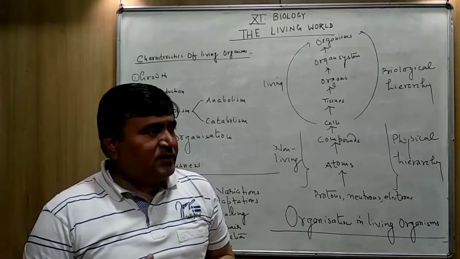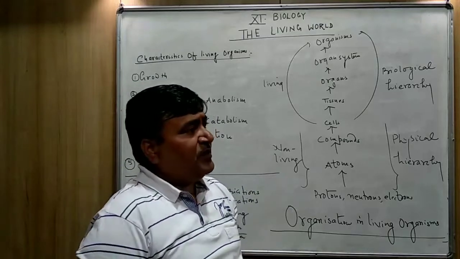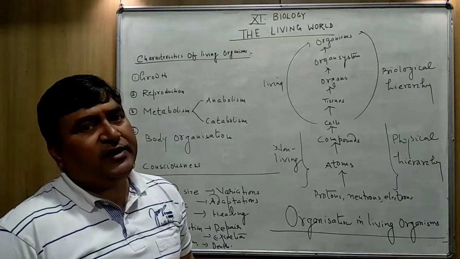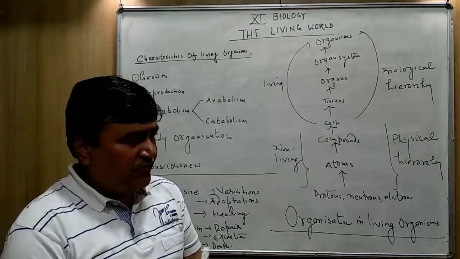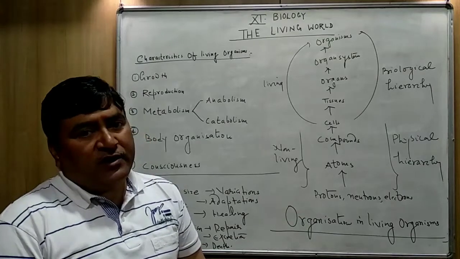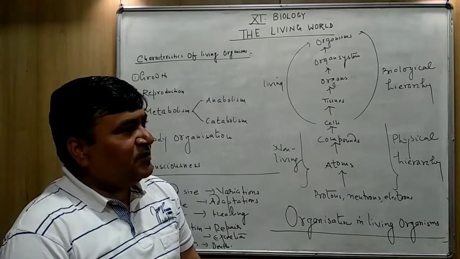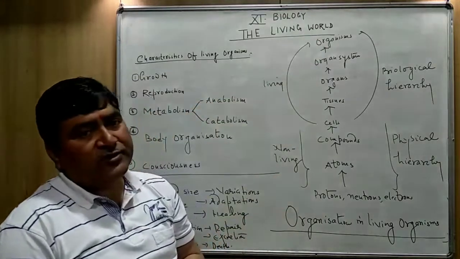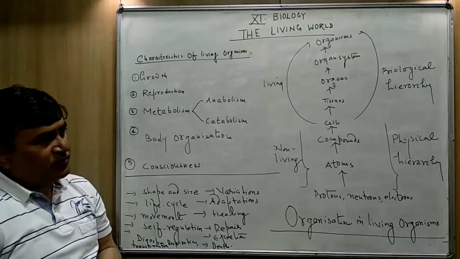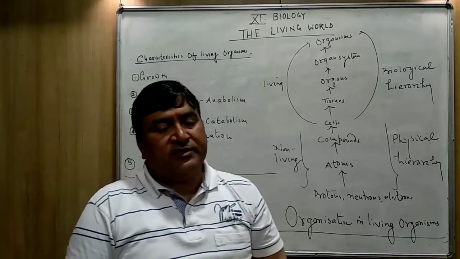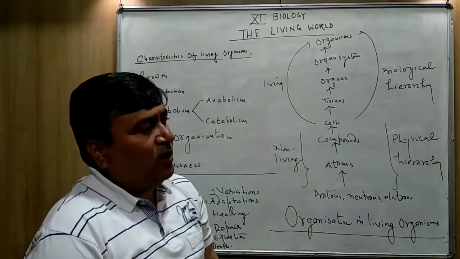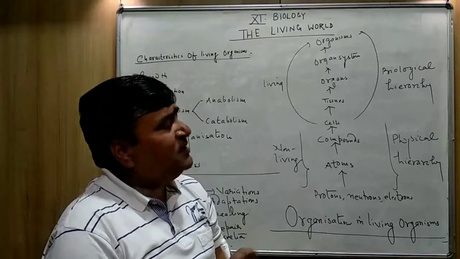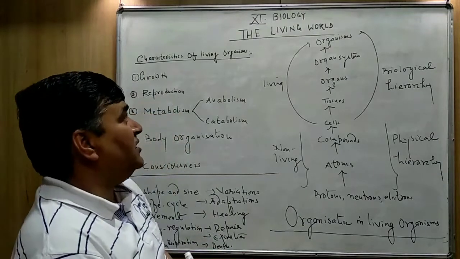So the animals as well as the plants are adapted to live in different habitats, and all these living organisms are collectively called the living world. It includes bacteria, protozoa, invertebrates, vertebrates, all the multicellular animals, means all the living things are included in the living world.